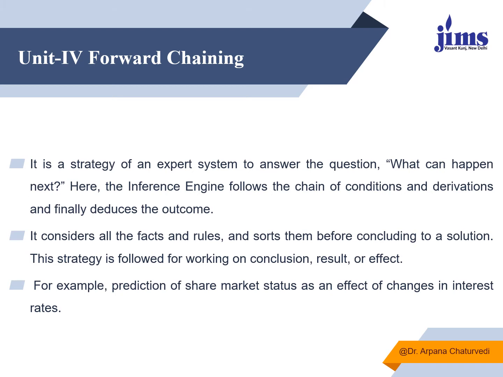It considers all the facts and rules and sorts them before concluding to a final solution. This strategy is followed for working on conclusions, results, effects, or advice. For example, prediction of share market status as an effect of a change in interest rate.